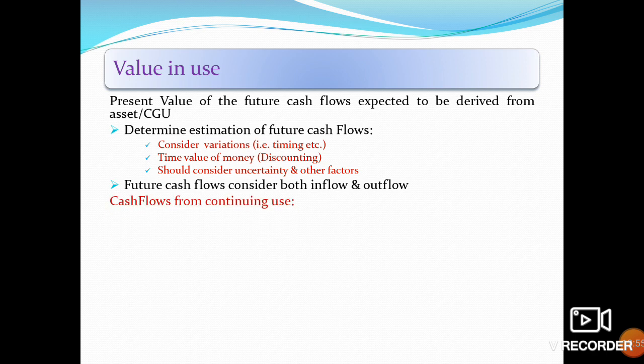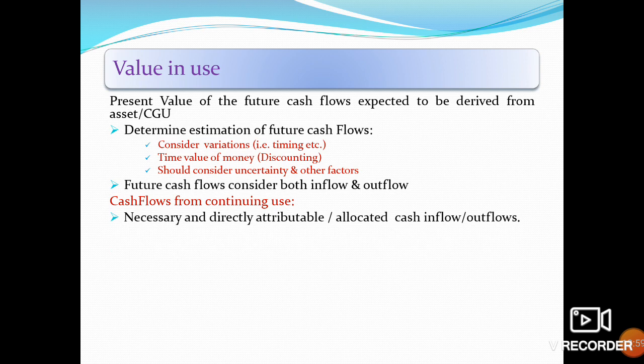Cash flows from continuing use, including necessary and directly attributable or allocated cash inflows or outflows, and direct cost inflows. Also net cash flow from disposal, at the end of the asset's life.